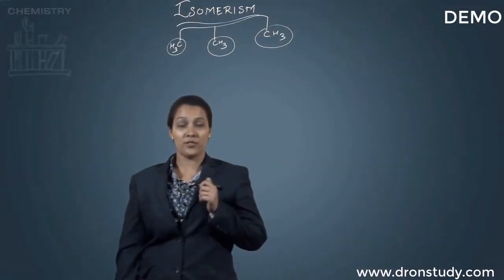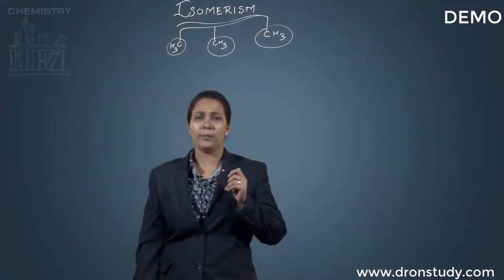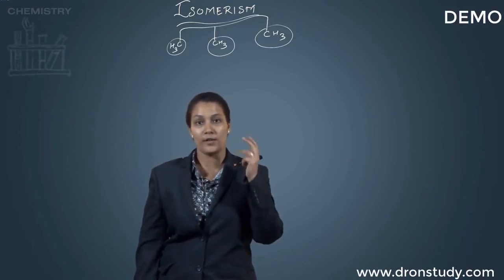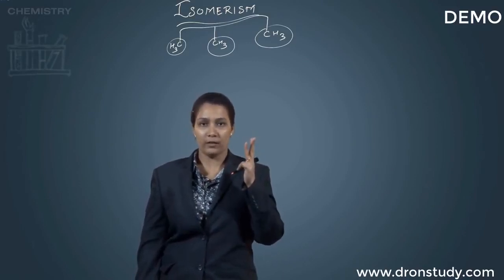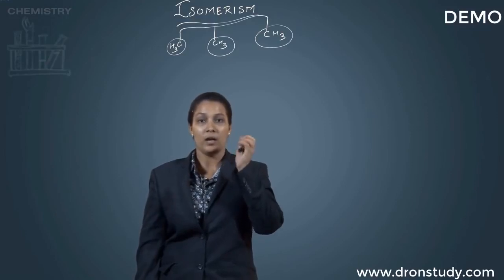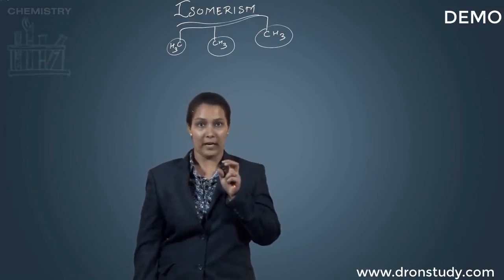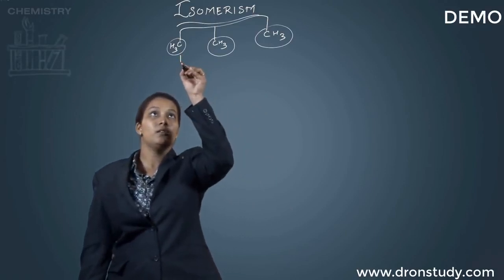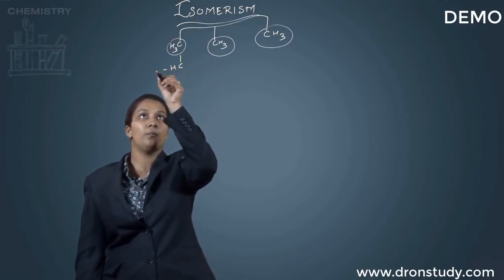Now, let us draw the structure of hexanol. You would be asking which hexanol we are drawing. Is it one hexanol? Is it two? Or is it three? It's going to differ as per the names. It is going to differ as to where the OH group is going to be attached. So let us draw the structure. So here we go to draw.